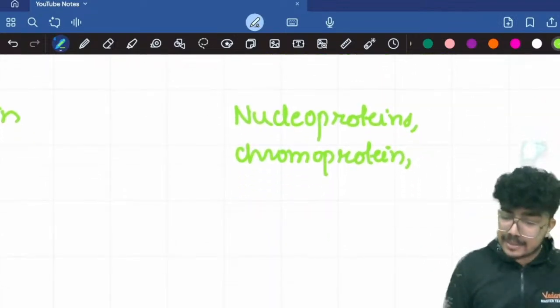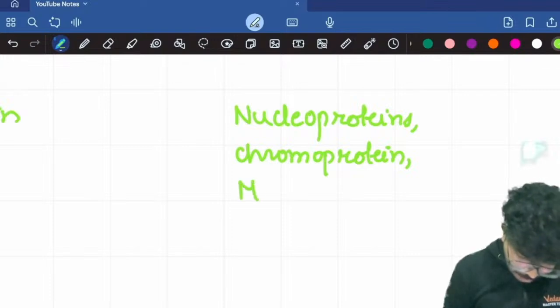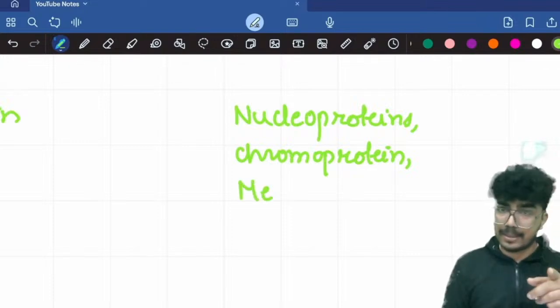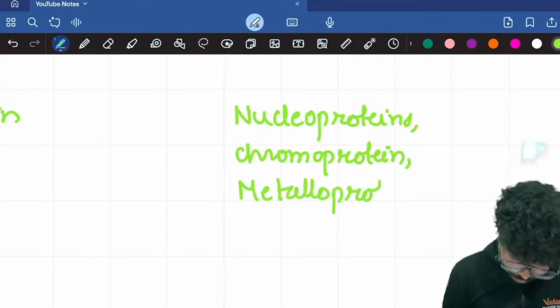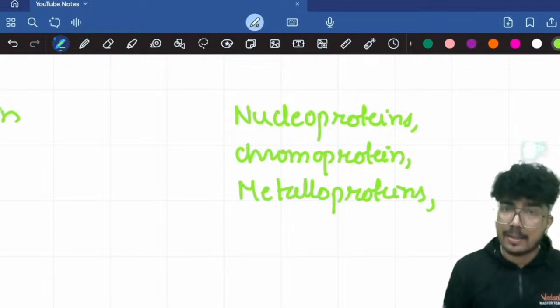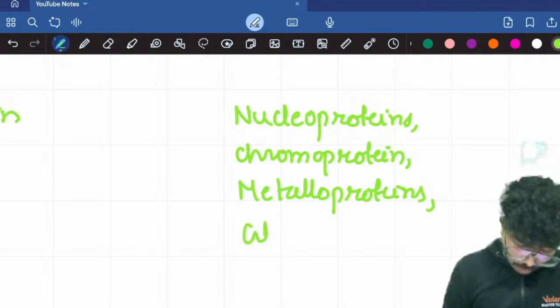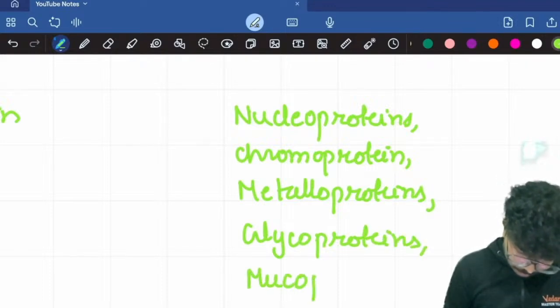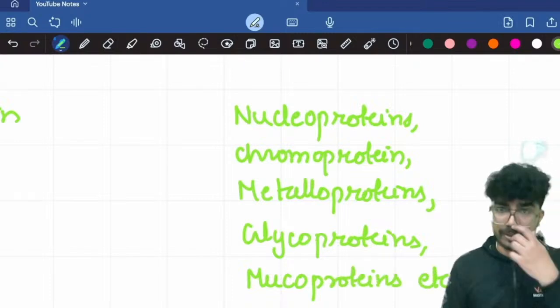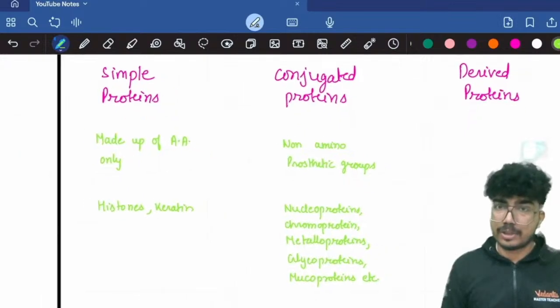Then the next you can have metalloproteins. In metalloproteins, again one example I gave you is ferritin. So it has iron. So ferritin, metalloproteins. Then you have glycoproteins. They are the component of the plasma membrane. Then you have the mucoproteins, etc. Right? So again, this much I believe is enough.